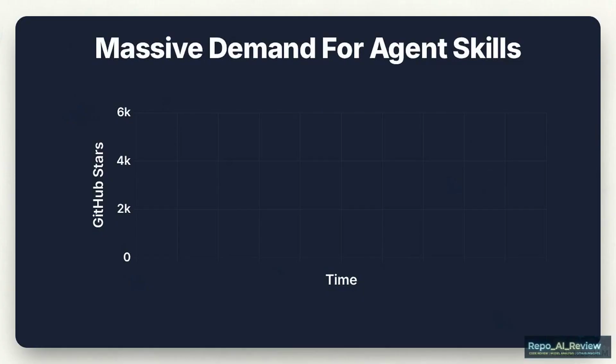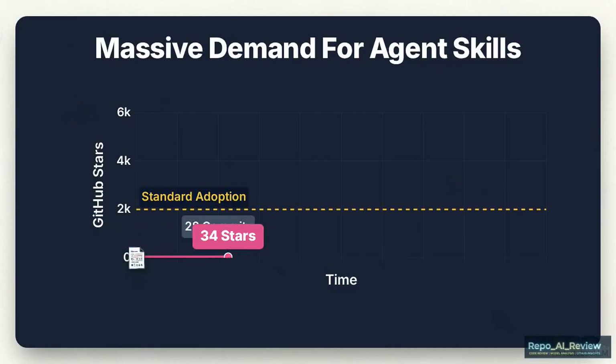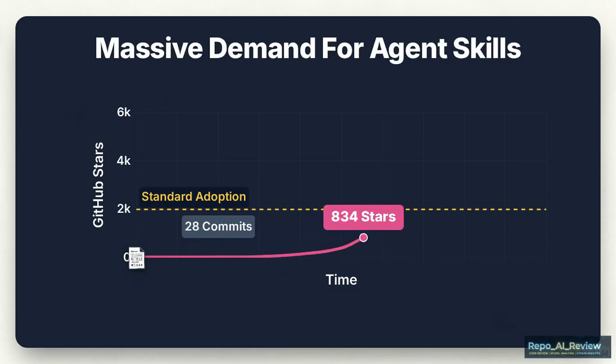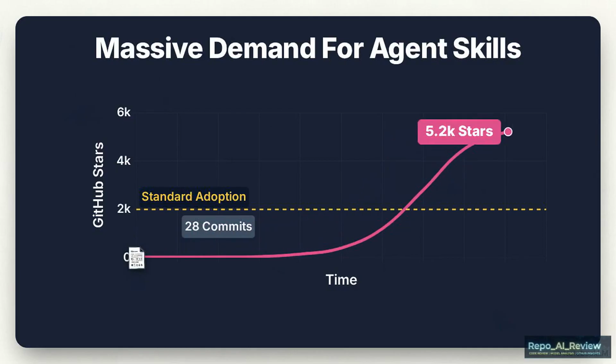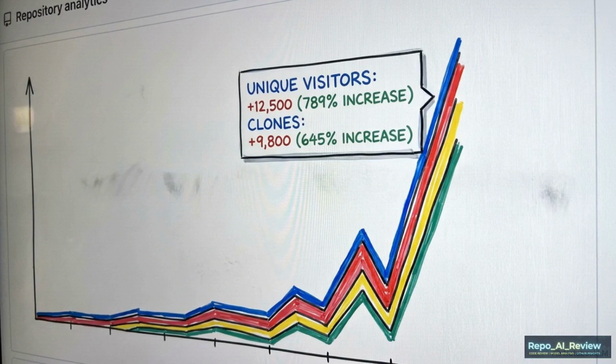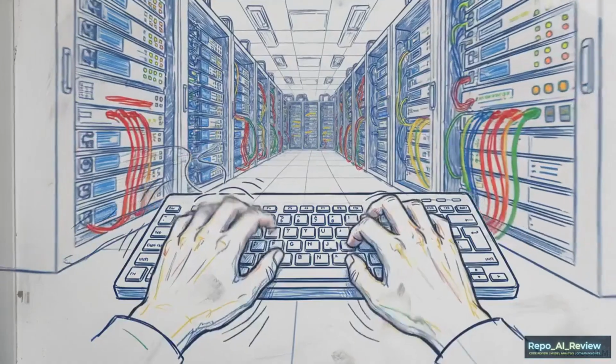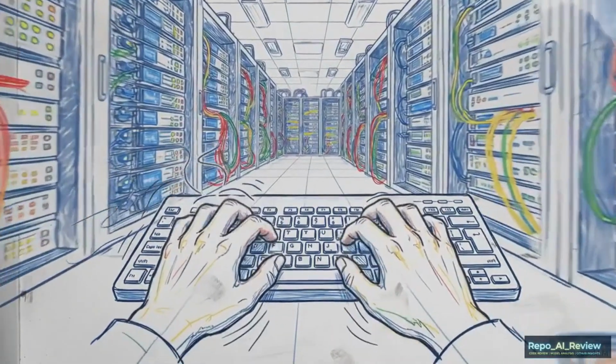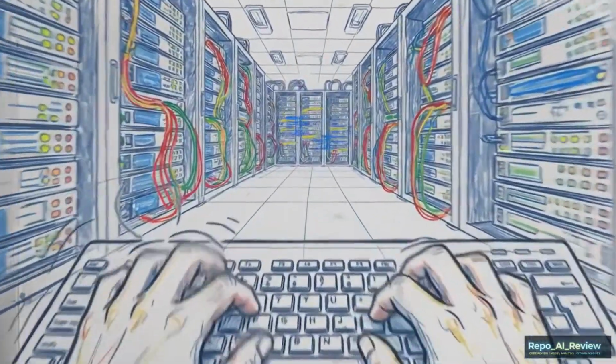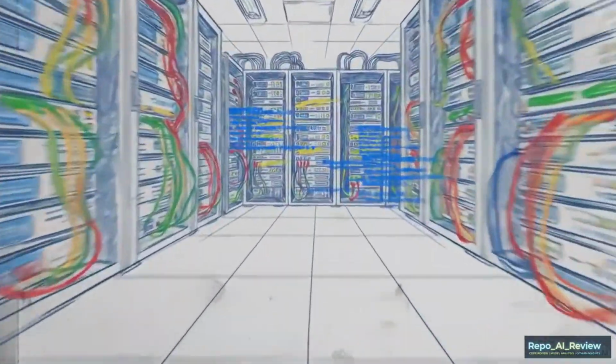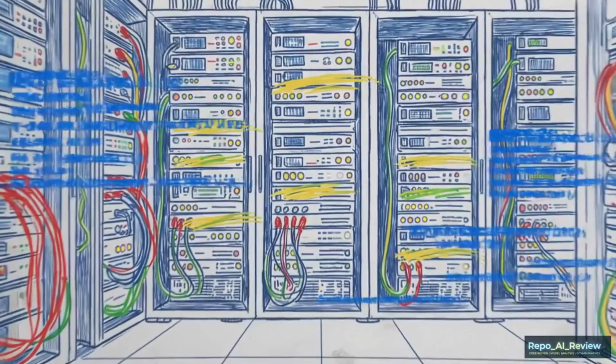The market response has been immediate. This graph shows the repository spiking to over 5,000 stars, despite having only 28 initial commits. Reaching this level of engagement with such a small commit history suggests a high demand among developers for pre-validated, standardized cloud definitions. This rapid adoption indicates a massive industry-wide push to replace unguided, hallucinated AI prompting with reliable, structured, provider-backed knowledge.